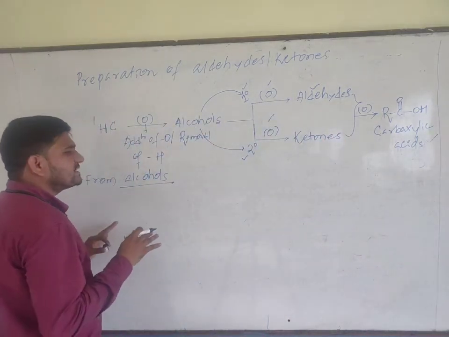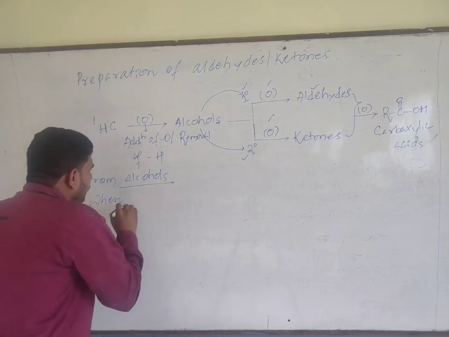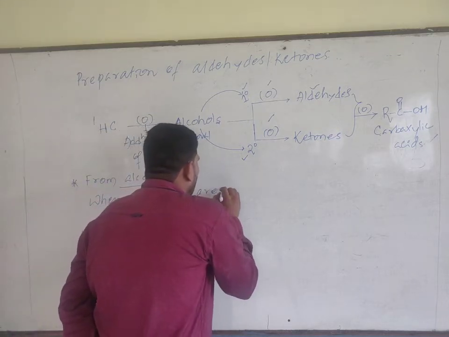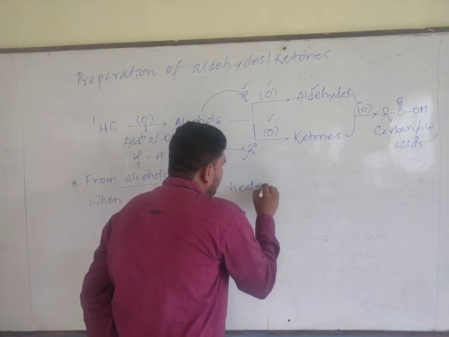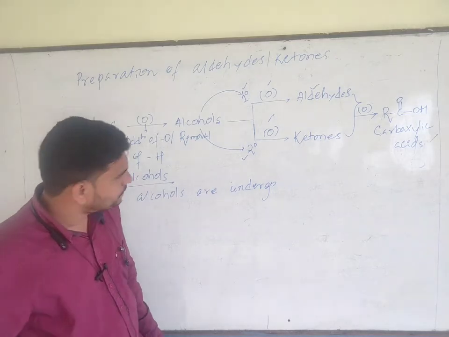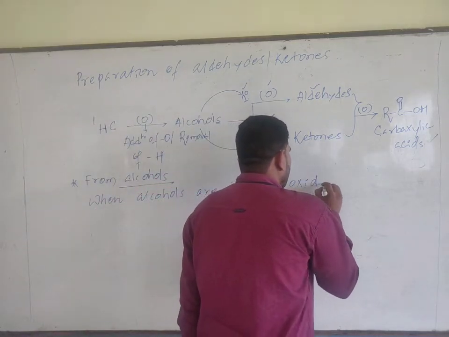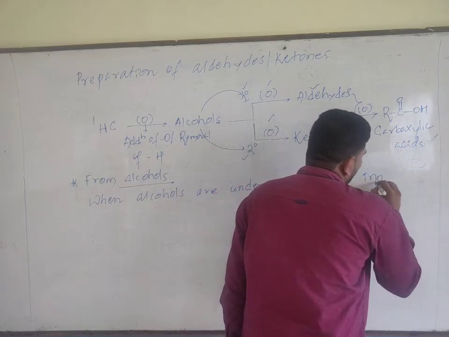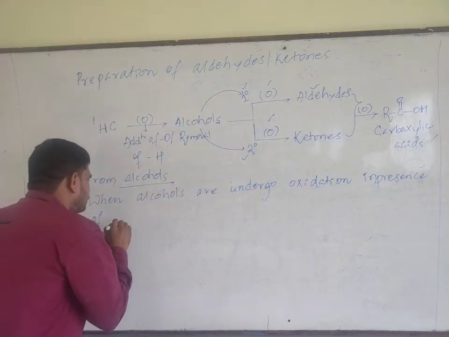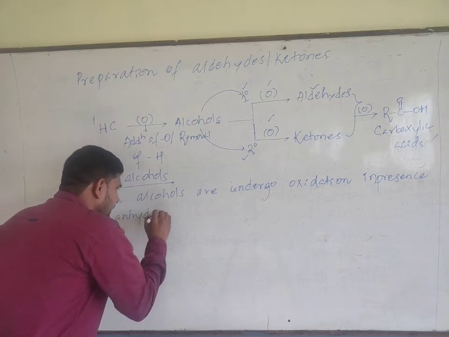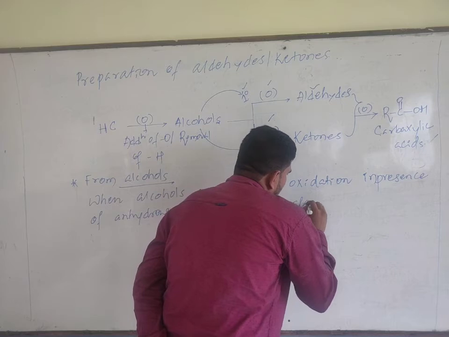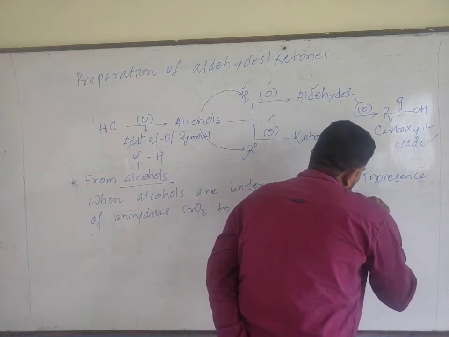You need to use an oxidizing agent. For example, when alcohols undergo oxidation in presence of anhydrous chromium trioxide, they form aldehydes or ketones.